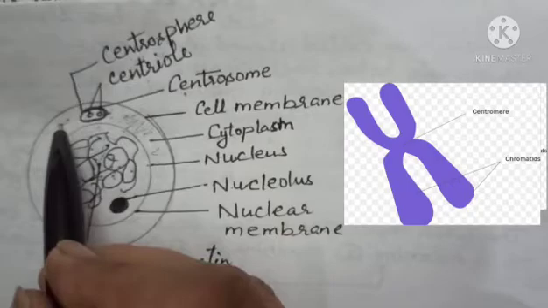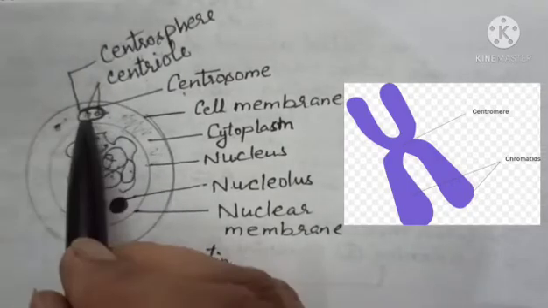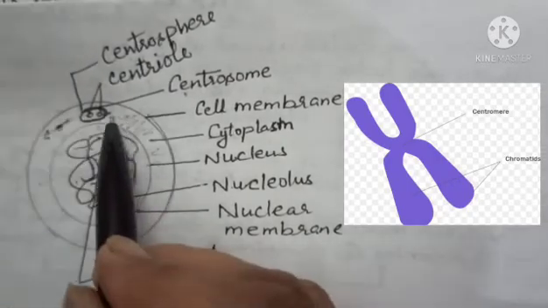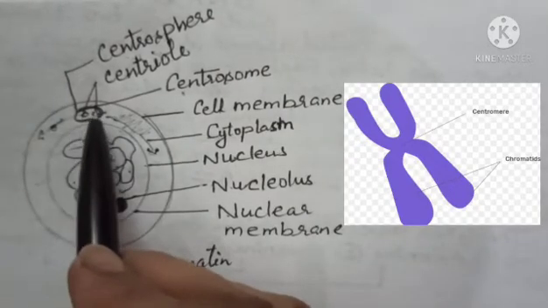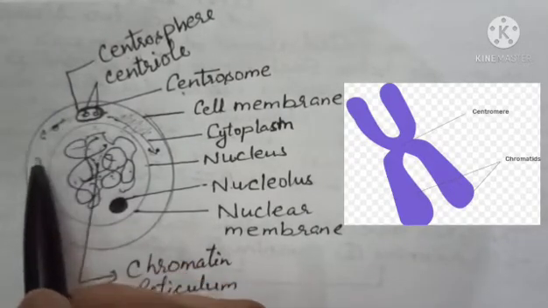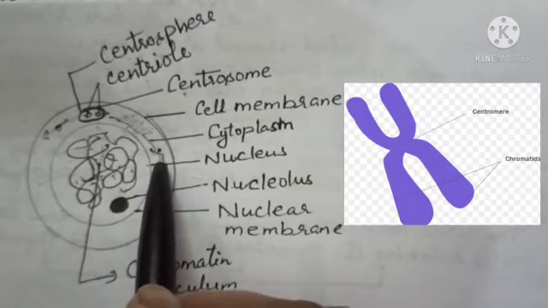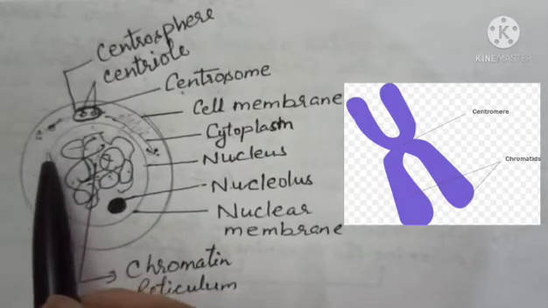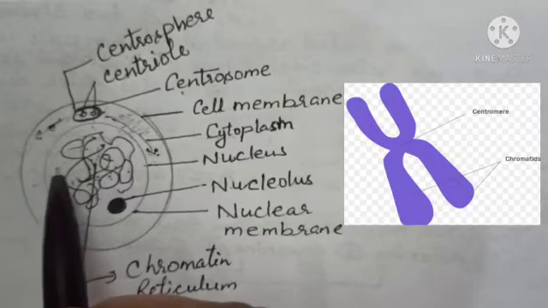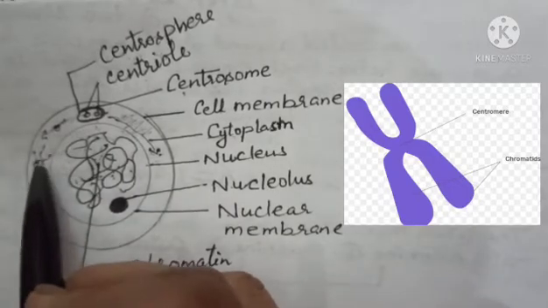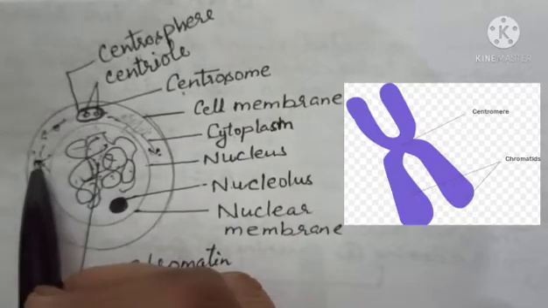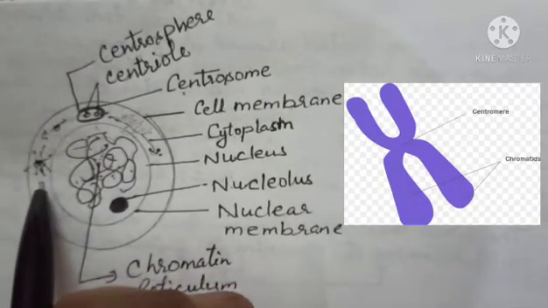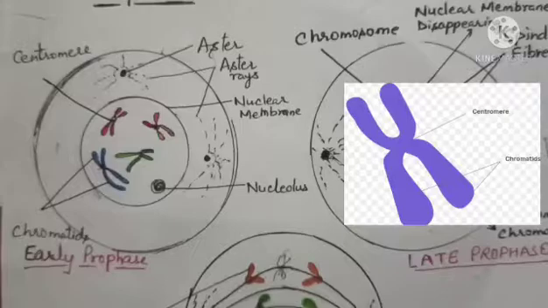the opposite poles. One is moving towards this side, and the other is moving towards this side. When they are moving towards the opposite poles, they develop very fine eyelash-like threads called asters.